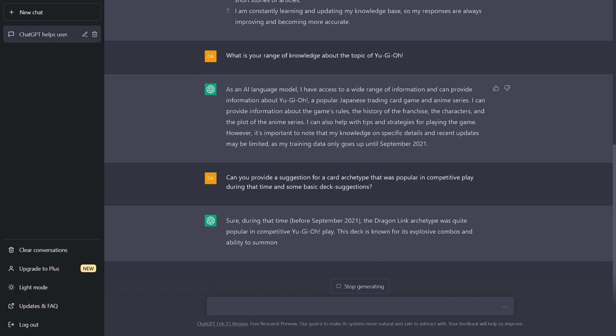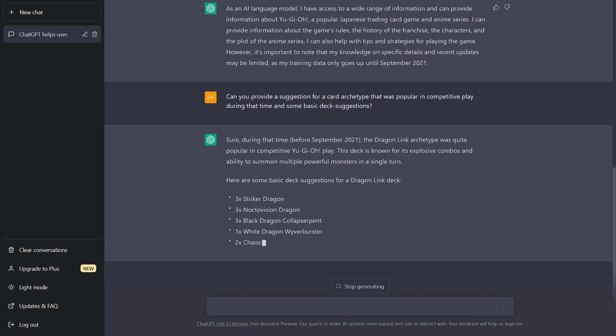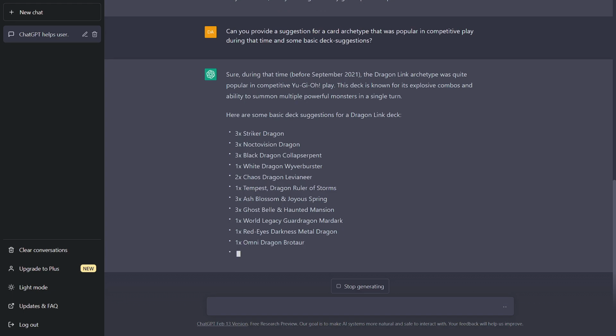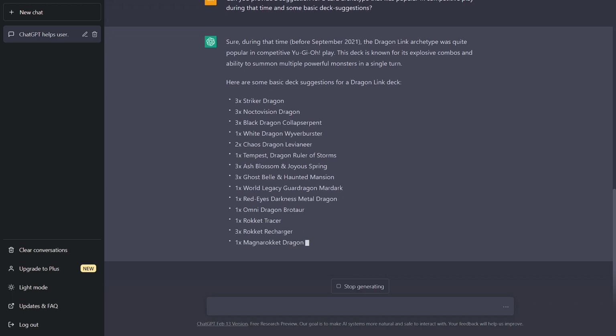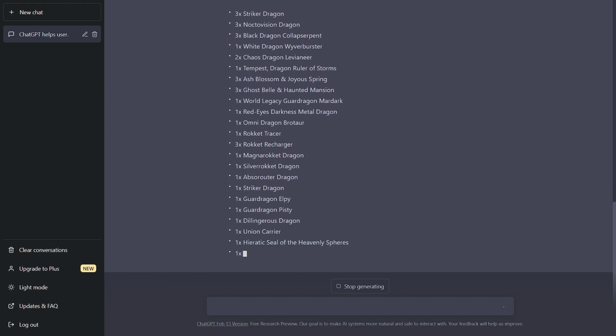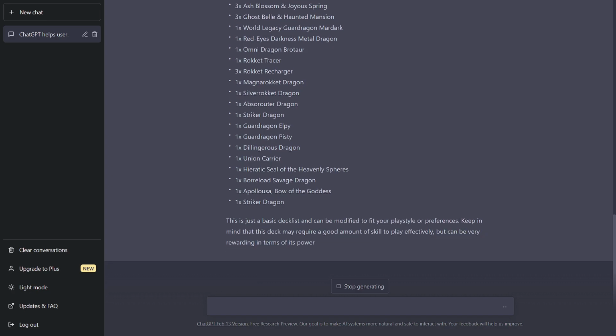Sure, during that time before September 2021, the Dragon Link archetype was quite popular in competitive Yu-Gi-Oh! Play. This deck is known for its explosive combos and ability to summon multiple powerful monsters in a single turn. Here are some basic deck suggestions for a Dragon Link deck. Okay, yeah, it's going. This is just a basic deck list and can be modified to fit your playstyle or preferences. Keep in mind that this deck may require a good amount of skill to play effectively, but can be very rewarding in terms of its power and versatility.